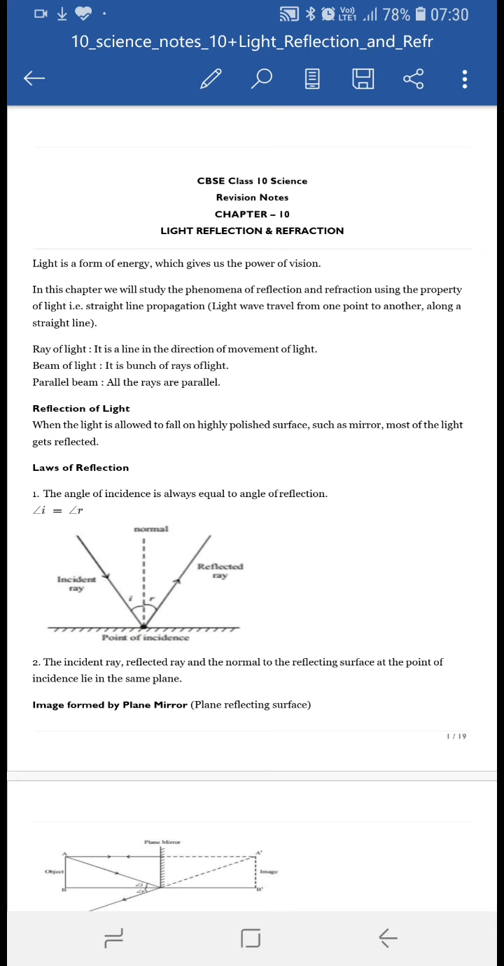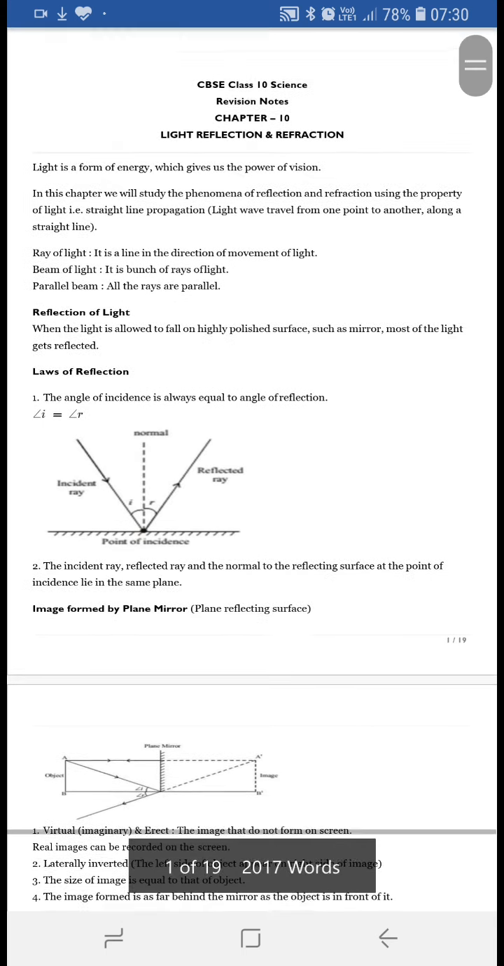Then what do you mean by reflection of light? When any light is allowed to fall on a highly polished surface, such as a mirror, most of the light gets reflected back, or bounced back in the same medium, and this bouncing of the light ray is known as reflection of light.